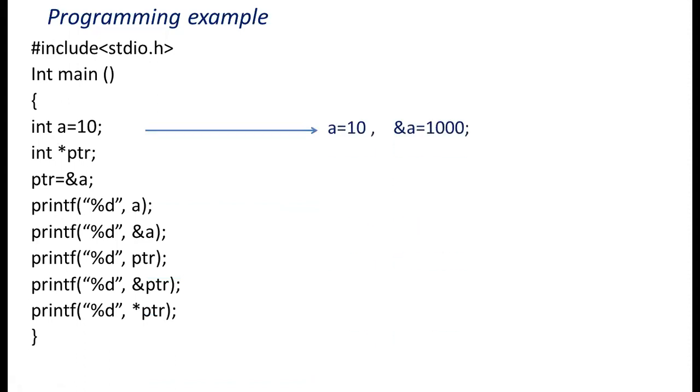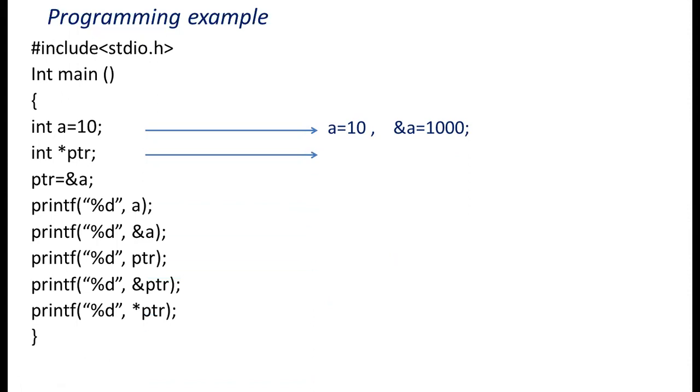What is the address of a? Just for example, we'll take 1000. Okay, the address format will be different. Just to understand, I have written and then I have taken it as 1000. Okay, and address of any variable will be in the format of hexadecimal.